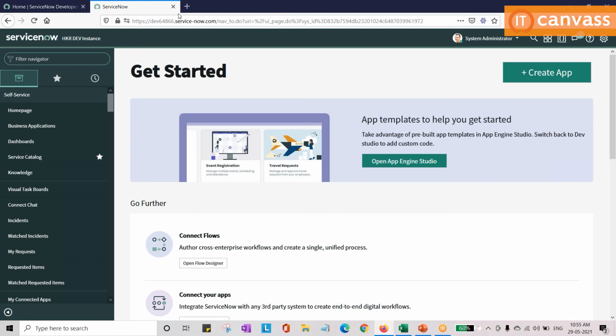Definitely they will ask for a POC from you. POC is nothing but a proof of concept. It's nothing but the client needs to believe that you are able to build that application. So in that case, they will ask for a POC, a kind of demo. For a demo, you cannot use their platforms, right? You can use your personal developer platform. You can create an application. Here you have the Create App option. If you see, you can create your own application.